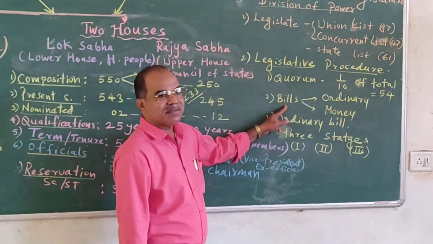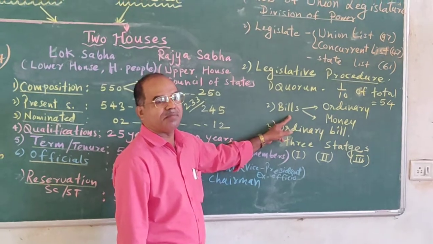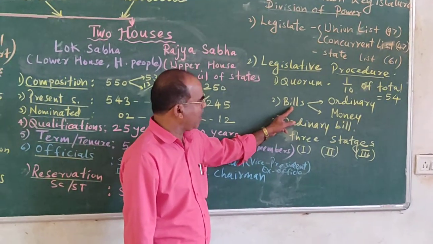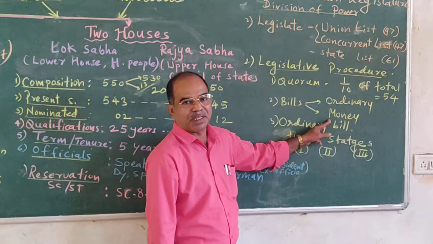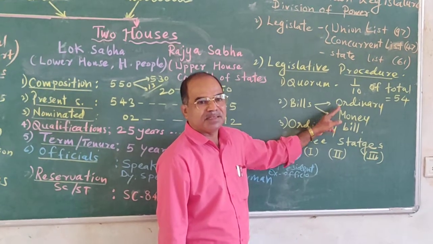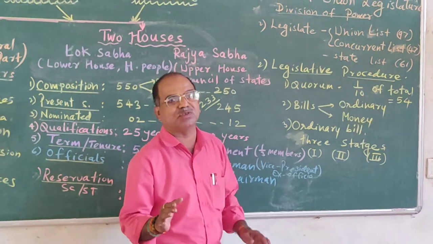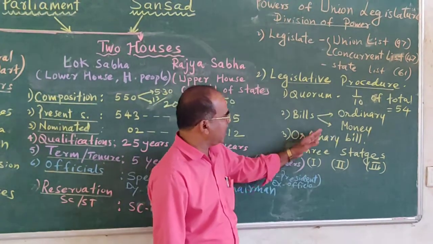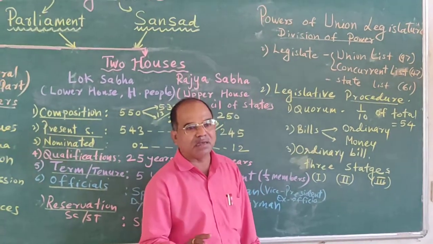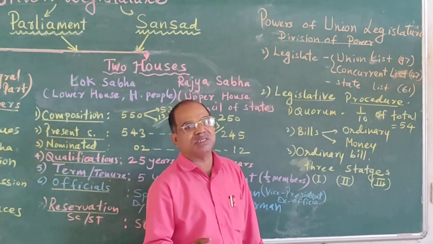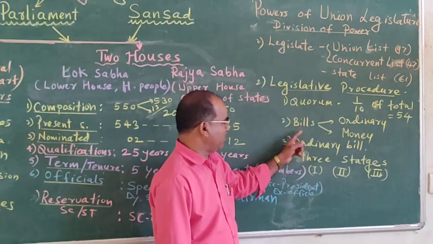Then the procedure of the bill. It is an ordinary bill or a money bill. An ordinary bill means a bill which does not concern the income and expenditure of the government, and a money bill means a bill concerning the income, revenue and expenditure of the government.